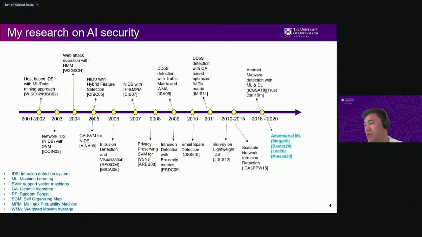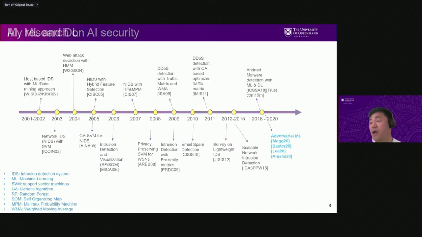And I started working on adversarial machine learning and adversarial deep learning. And recently, we have published some papers in this area as well.